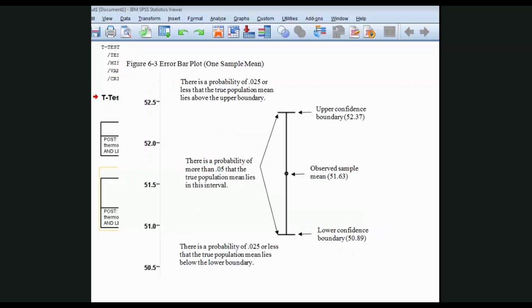Now, what does this mean from a practical standpoint? This means that any hypothetical claim about the population mean that lies in that bandwidth is plausible. We will not reject it. Why? Because there's a probability of greater than 0.05 that it's correct.